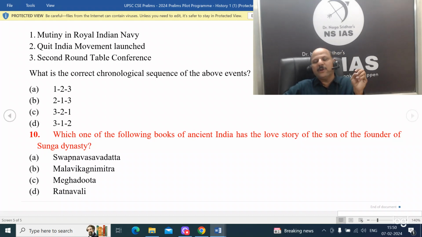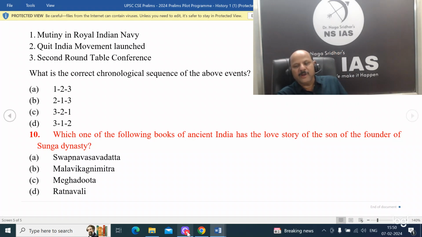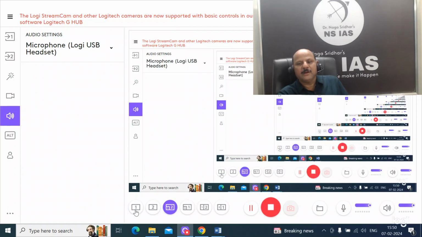Then which of the following books of ancient India has the life story of the son of the founder of Sunga dynasty? That is Agnimitra, right? Pushyamitra Sunga's son. It is Malavikagnimitra. They may also ask you who actually wrote this. That is also very much likely to be asked.